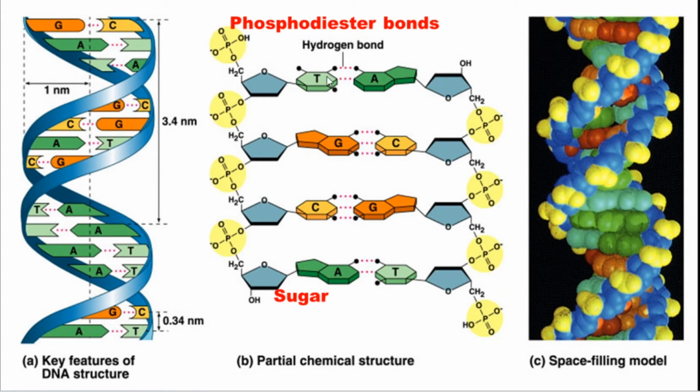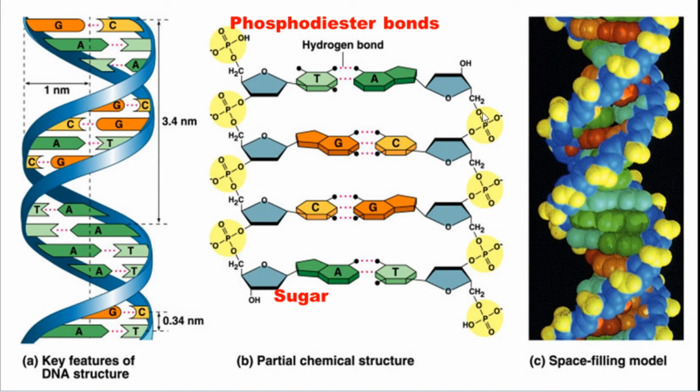First, you should know what the hydrogen bond is. The hydrogen bond is between adenine, guanine, cytosine and thymine. These are the bases, and these are the hydrogen bonds. The other one is the sugar. This is also a sugar, and this is also a sugar. All together, we call this a single segment of the DNA. A segment means a small piece of the DNA. So this is what we call a sugar.